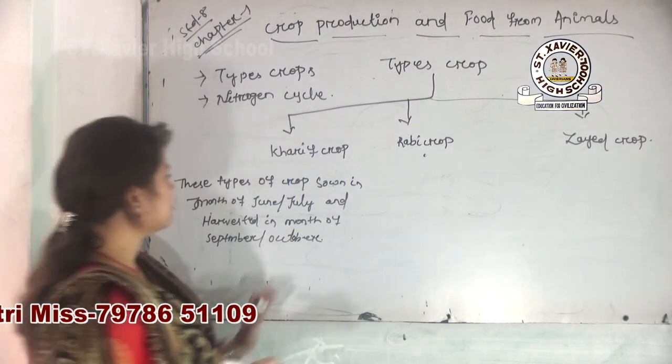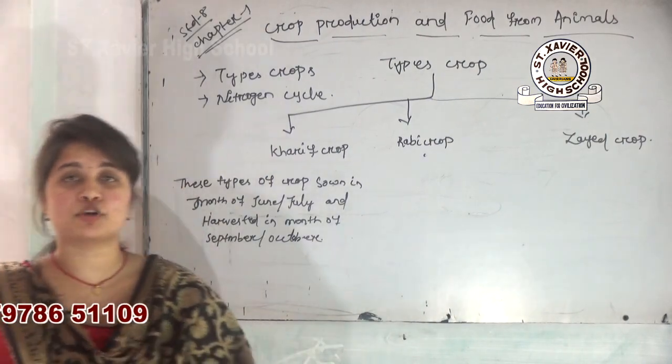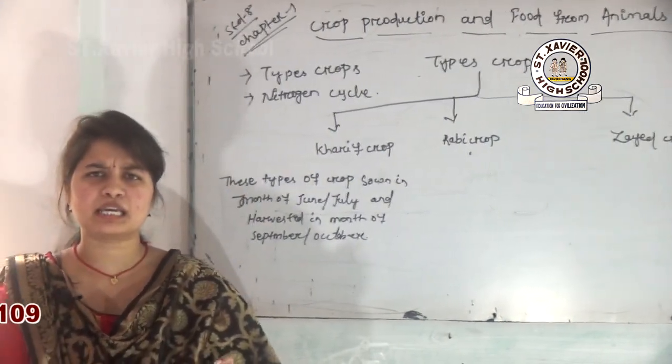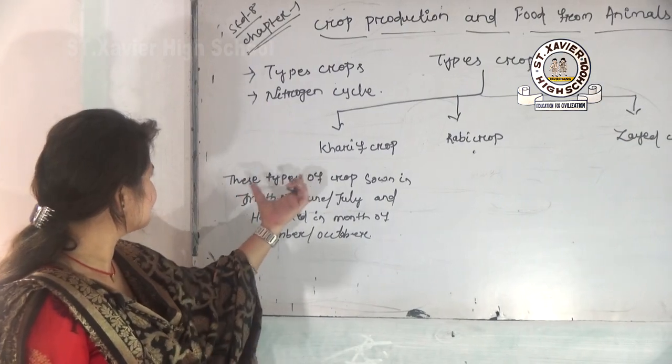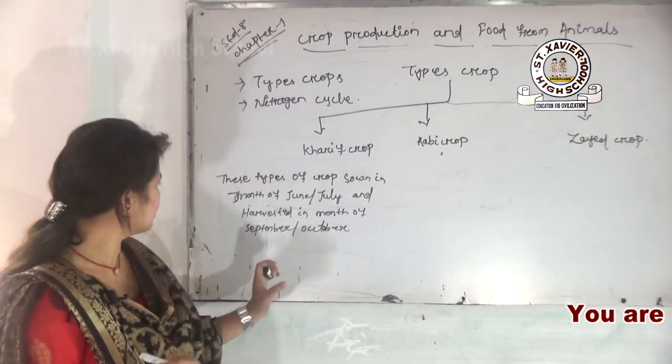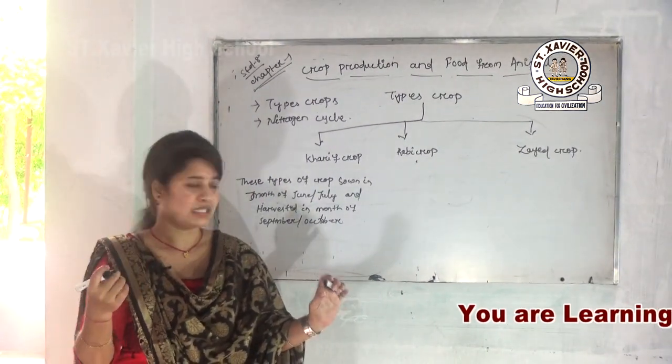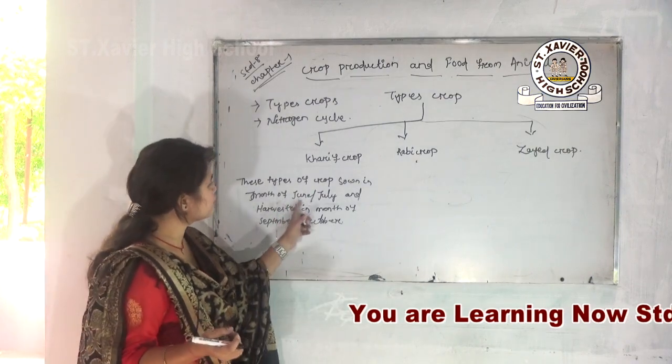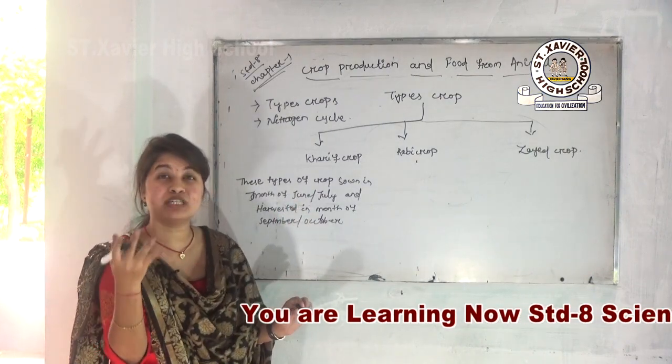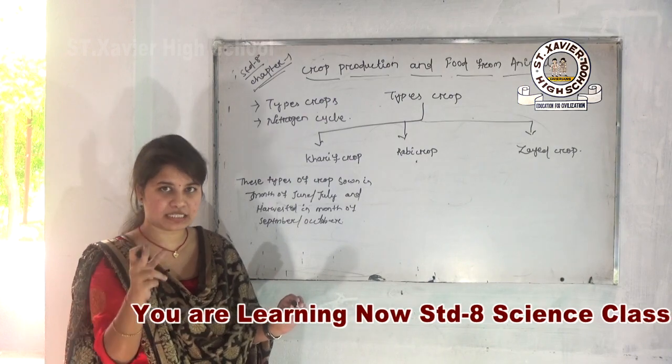This type of crop is known as your Kharif crop. Again, all of you can form another definition. In the month of June and July, which season do you feel? That is obviously your rainy season, yes or no?